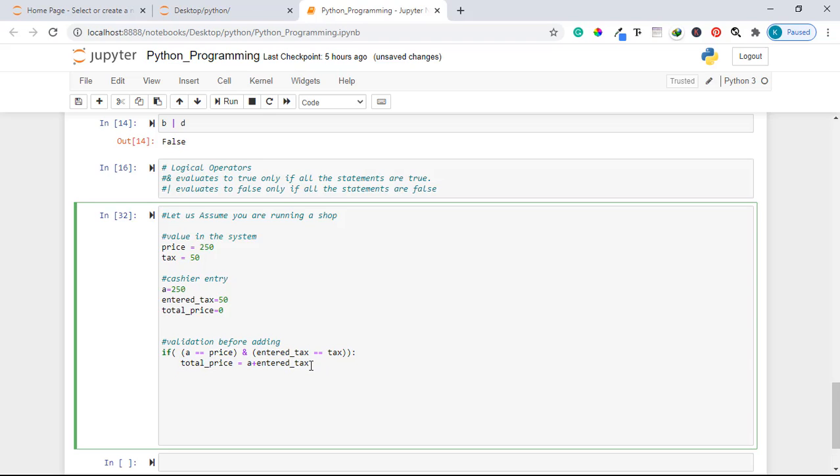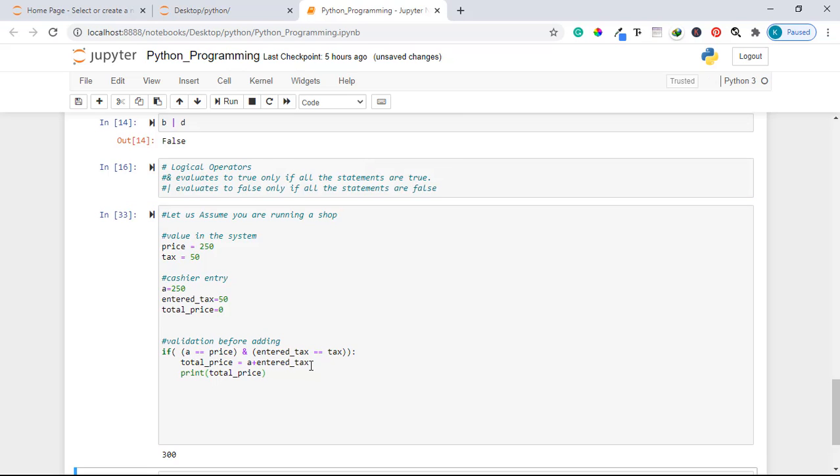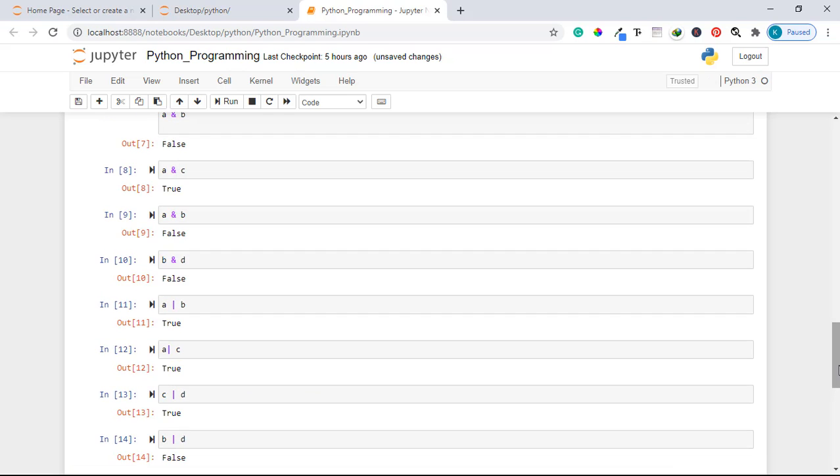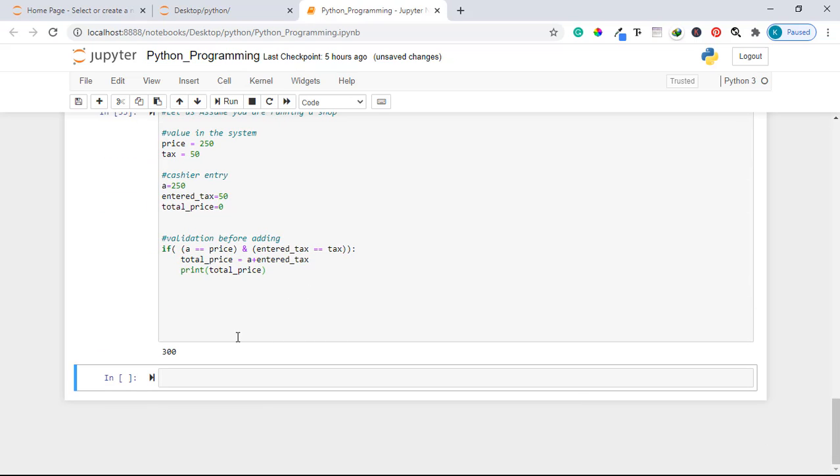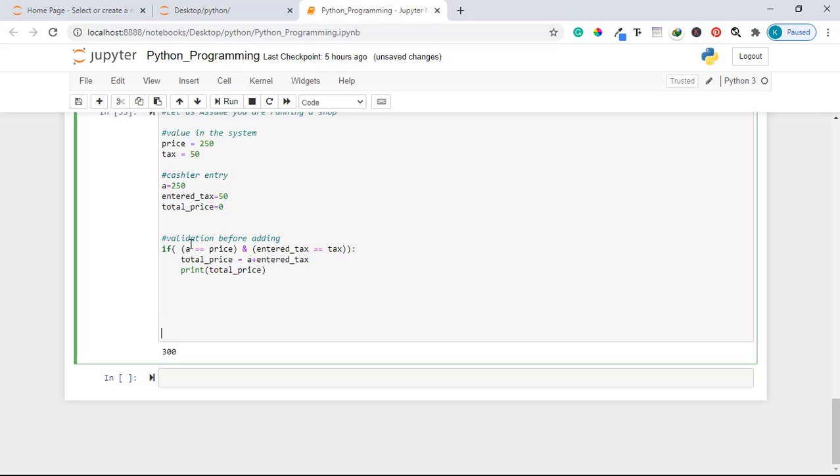So if I print this total price and run my code, you see down here it prints 300. Why? Because the price A, the price being entered into the system, is 250, and also the price which is in the system is 250, and the entered tax is 50, and also the tax in the system is 50.